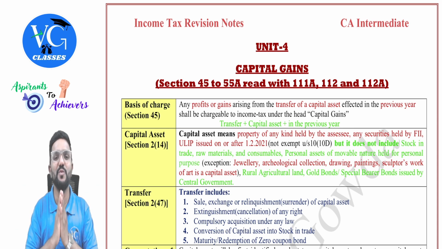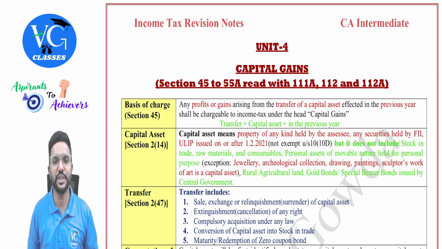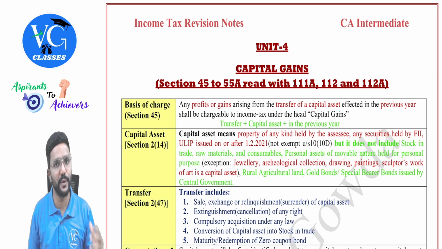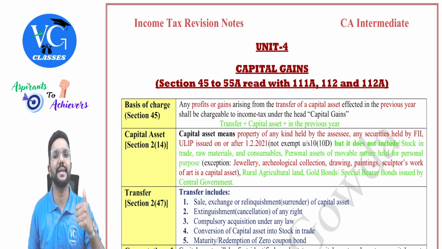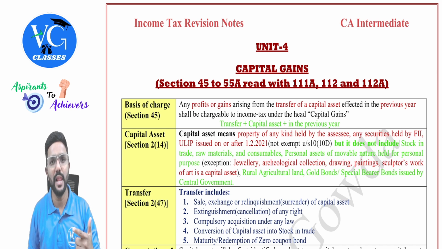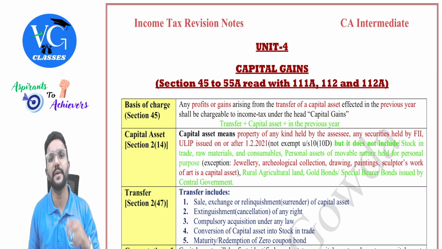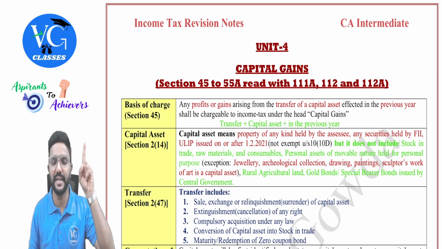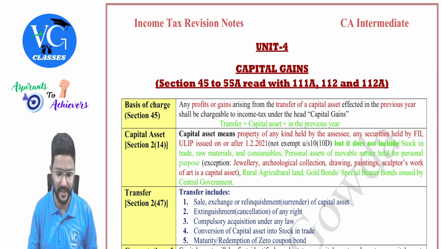Yes, students. Now we will revise the fourth head of income, which is capital gains. Section 45 to 55A contains the provisions with respect to capital gains, and the tax rates applicable on capital gains income are given in section 111A, 112 and 112A, which we treat as the tax rates on special income. And tax rates on special income, we already covered in the tax rates chapter, but we will learn it again in this head also, guys.